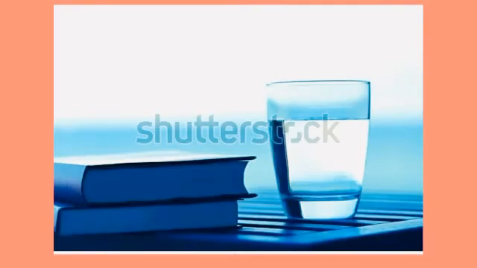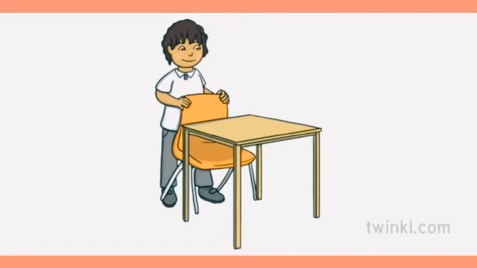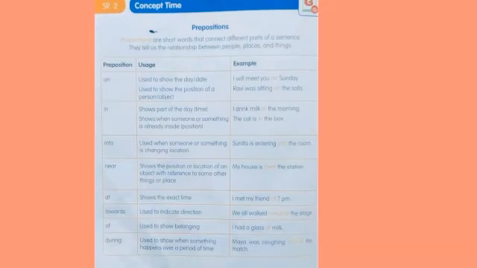Here, observe the next picture. Where is the book here? The book is near the glass. Observe this picture. In this picture, what is the boy doing? The boy is pulling the chair towards him, right? On, in, into, near, towards. What are all these? These are all prepositions.